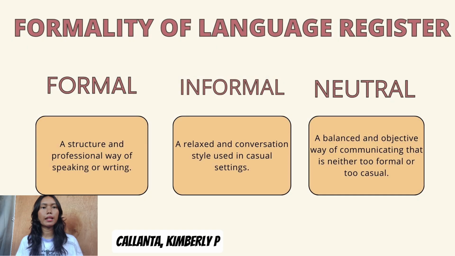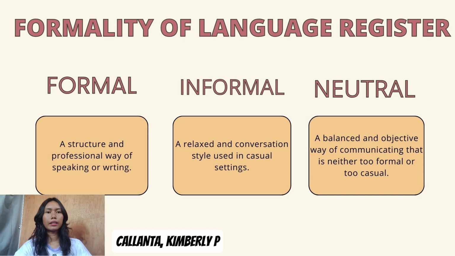Three types of formality of register. Formal language is a structured and professional way of speaking or writing. This follows strict grammatical rules and uses more complex sentence structures. Informal is a relaxed conversation style in casual settings. In this language you may use slang or abbreviation. Abbreviation is a shortened form of a written word.